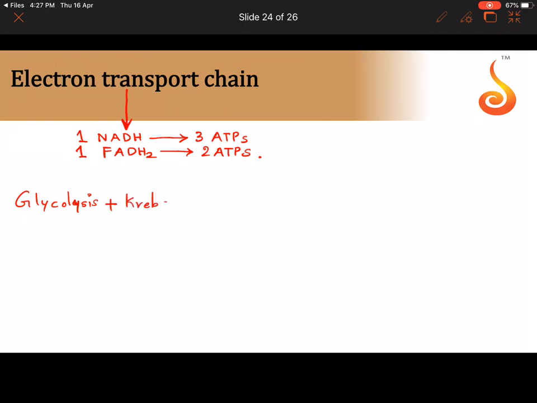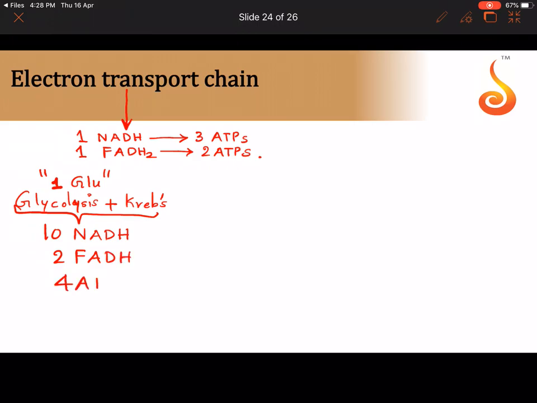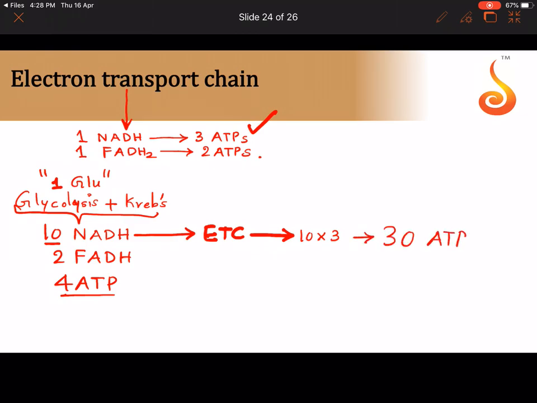From one glucose molecule, through both glycolysis and Krebs cycle, remember, this is with reference to one glucose, we got 10 NADH molecules, 2 FADH2 molecules, and 4 ATP molecules. Let the ATPs be as they are. Now let us say these 10 NADH will enter the electron transport chain, and each one has the ability to give 3. So 10 into 3, it will give us 30 ATPs.